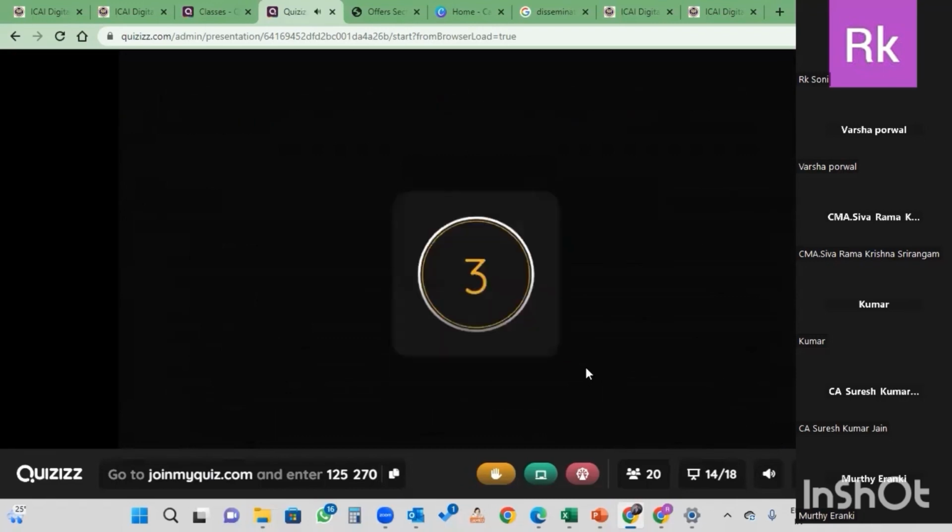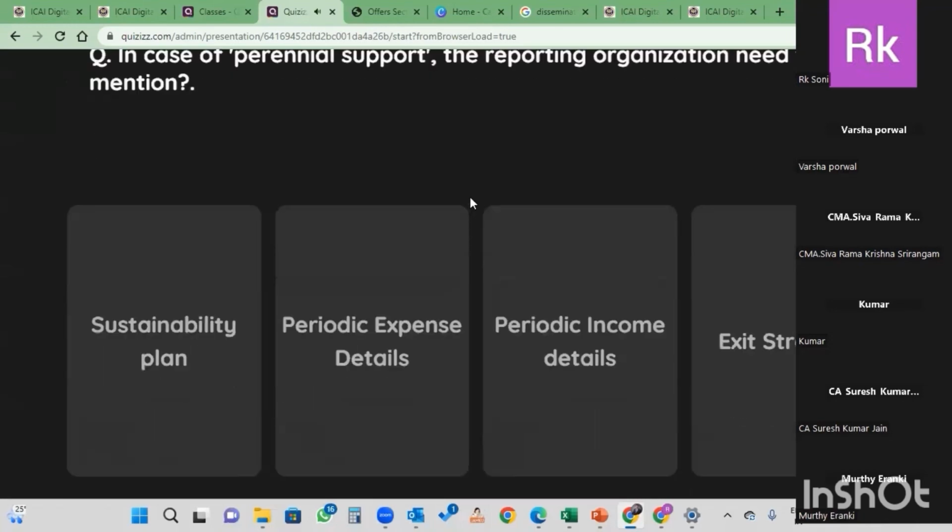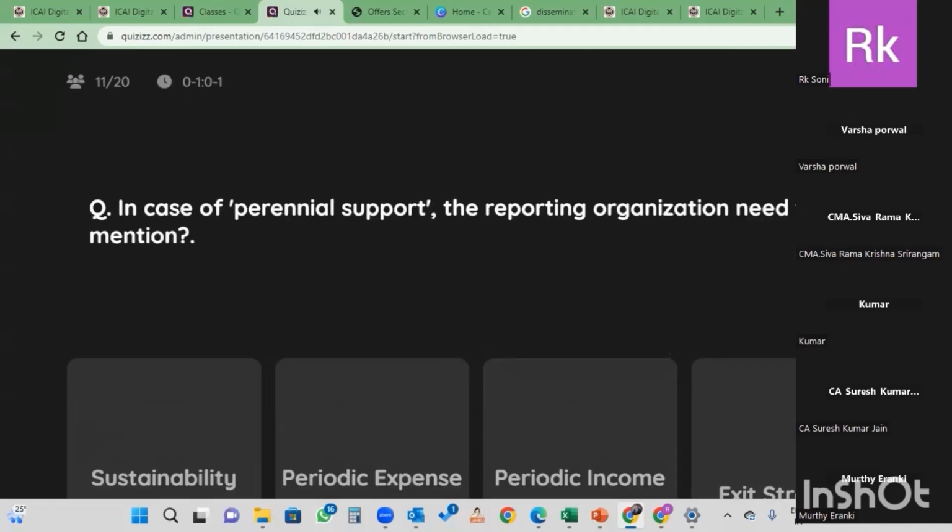Next. In case of perennial support, the reporting organization need to mention the expense which they have spent, what is the income they have got, their exit strategy, or the sustainability plan.